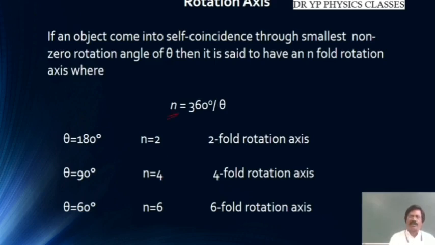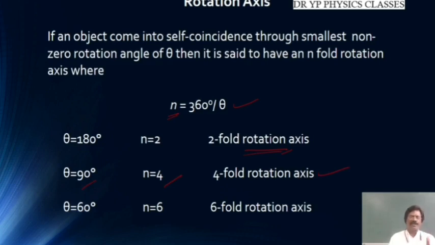Suppose the number of rotations is given by n equals 360 by theta. If I rotate a crystal through 180 degrees and after the rotation it appears to be the same, after 2 rotations, then it is called 2-fold symmetry. Because 360 divided by 180 degrees is 2, n is equal to 2, therefore it is 2-fold symmetry. If I rotate it through 90 degrees and in every 90 degree rotation the crystal appears to be the same, in 360 degrees we have n equal to 4, therefore it is called 4-fold symmetry.